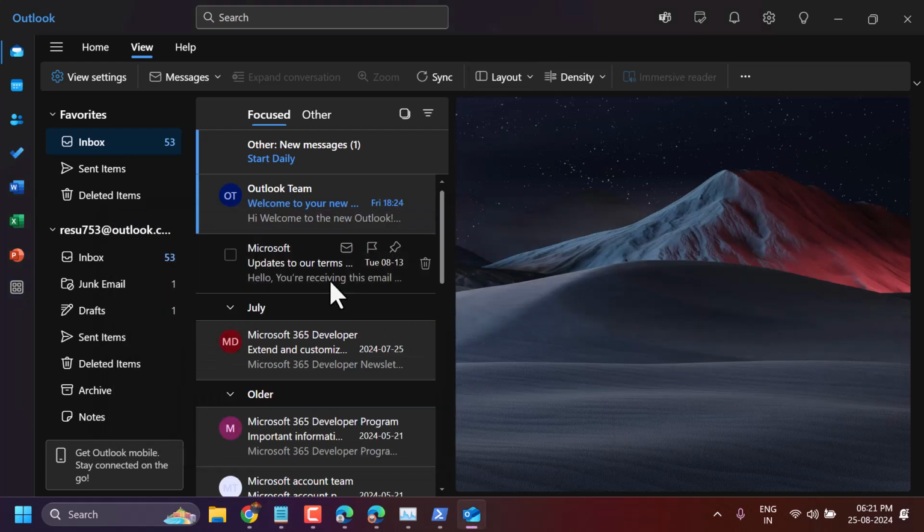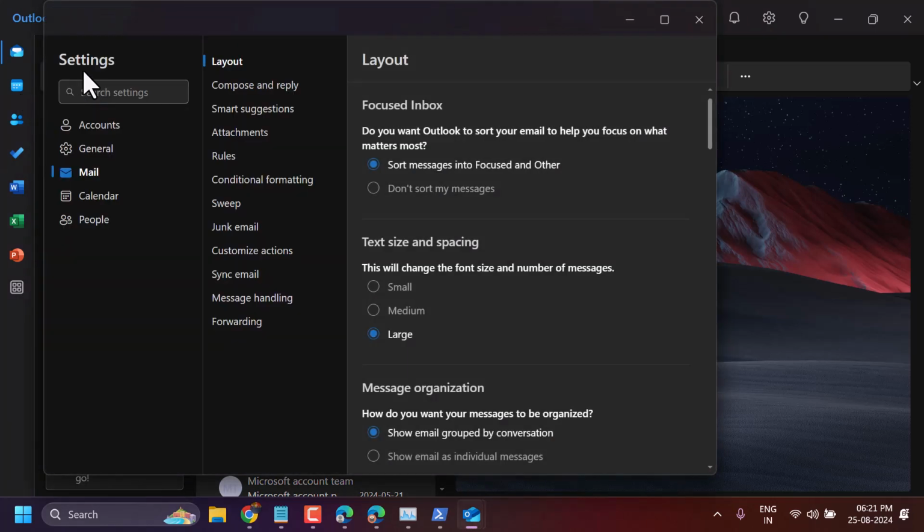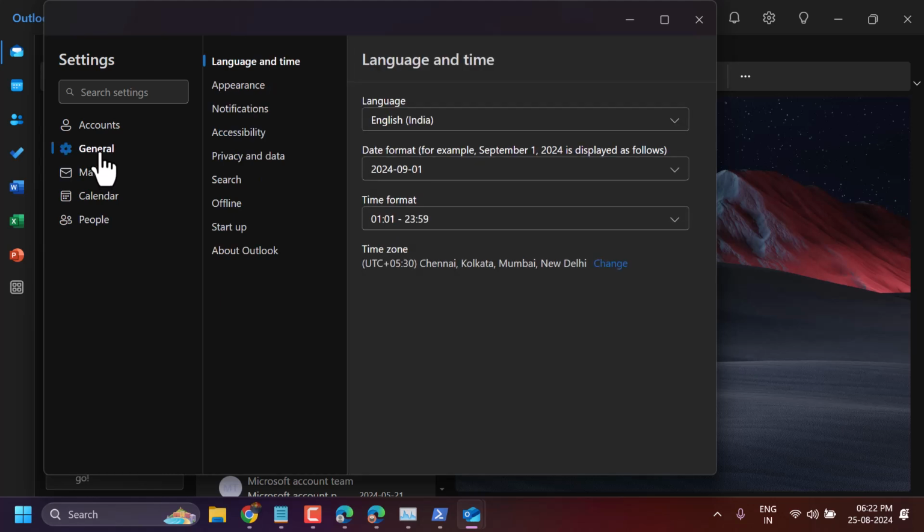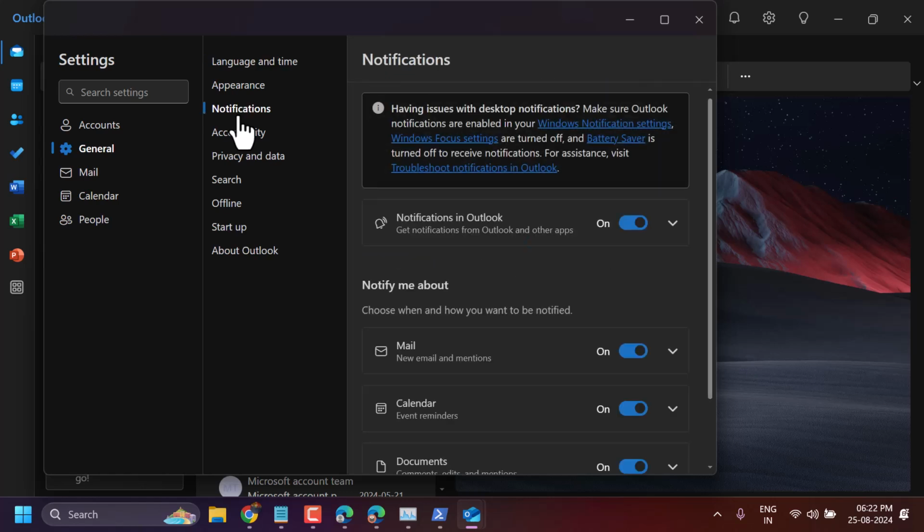So firstly, sign in to your Outlook, then click on View, then View Settings, and here select General. Then you have to click on this notifications option, and here are the notification settings in Outlook.